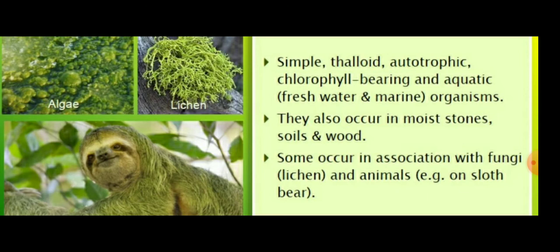They are autotrophic, meaning they can synthesize their own food, and chlorophyll-bearing aquatic organisms. The aquatic organisms include both freshwater algae and marine algae. They also occur in moist stones, soils and wood. Some occur in association with fungi, which is called lichens, and with animals, for example on the sloth bear.